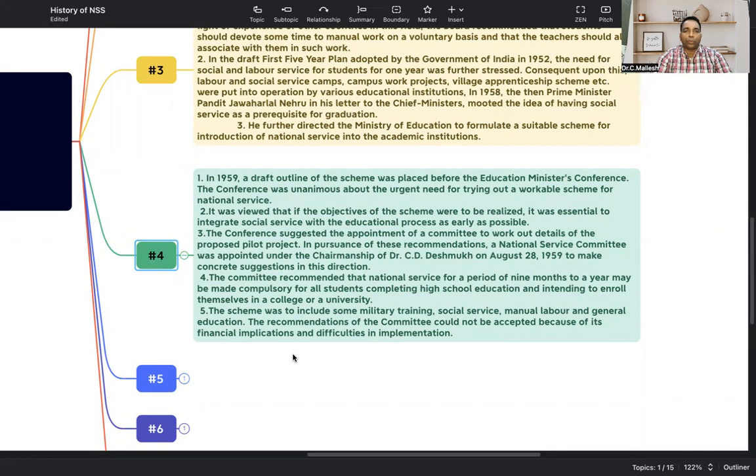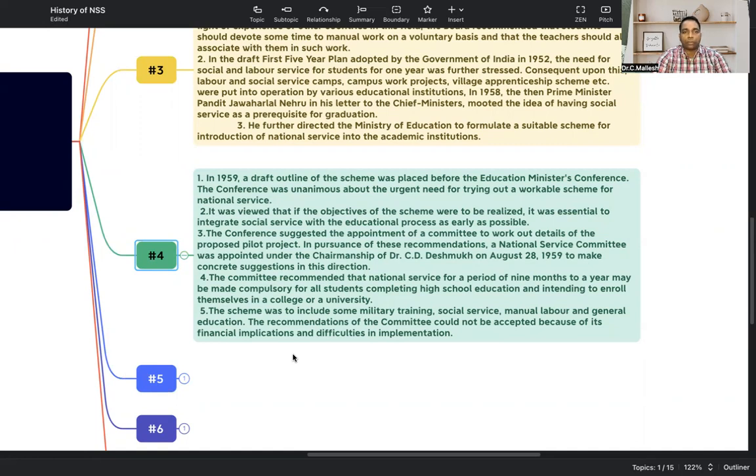So at the school level, junior level, degree level, any level, there should be an option given to students. They can voluntarily join in that. They can utilize that NSS and work for the project. They work for the community. They can develop themselves also. That is done in the committee recommendation.